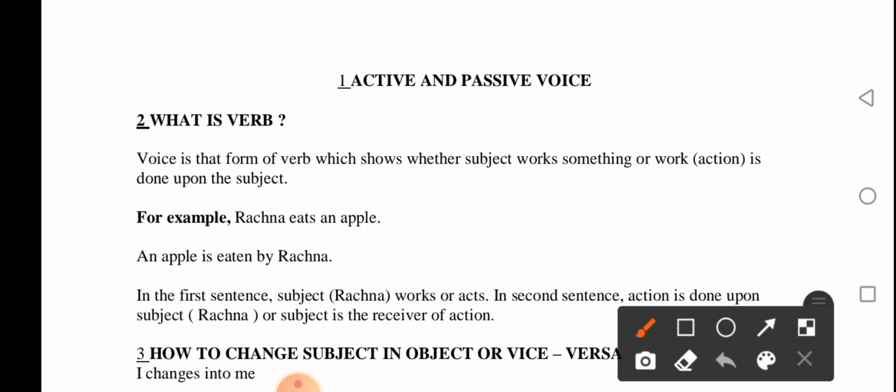Look here, voice is that form of the verb which shows whether the subject does some work, or the work or action is done upon the subject.